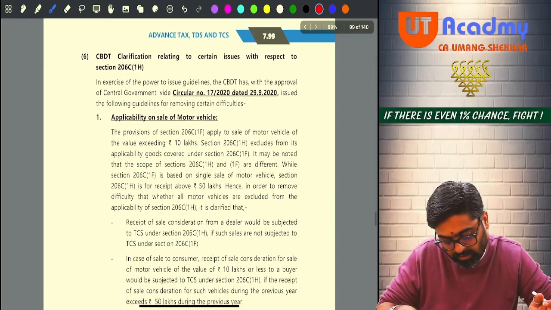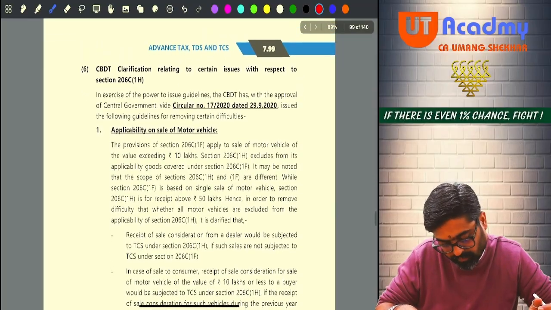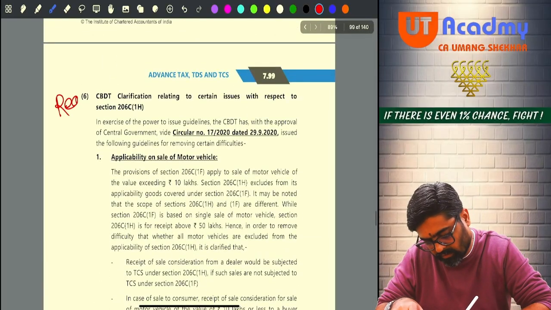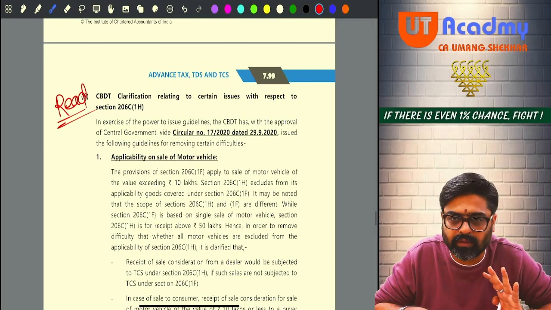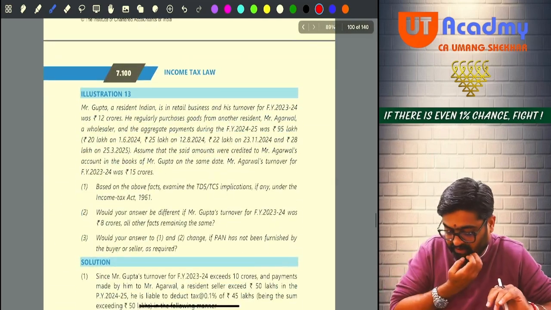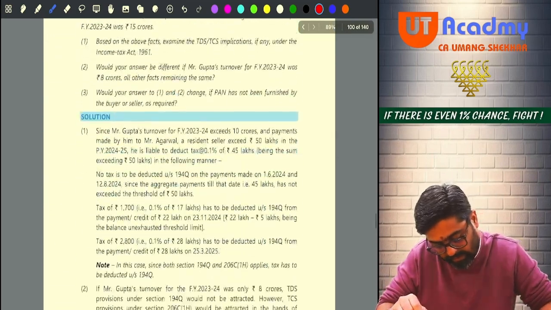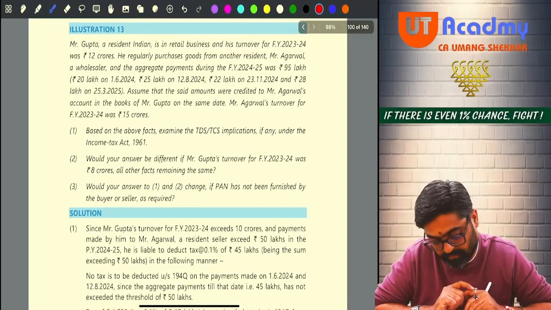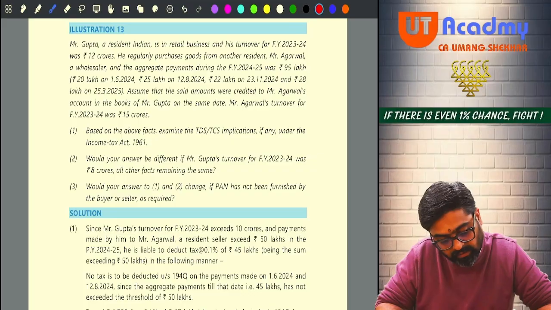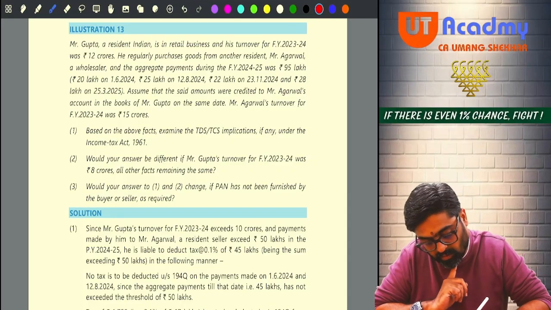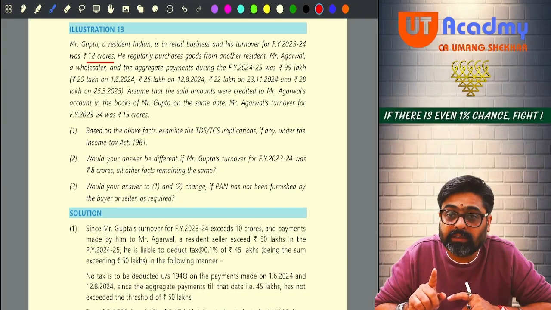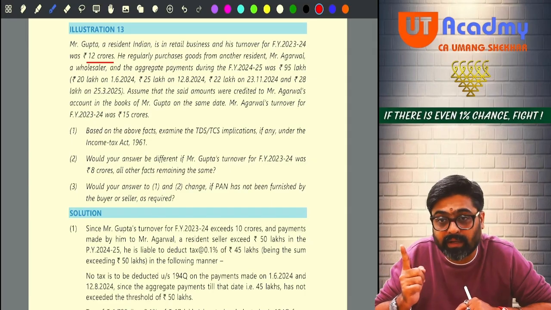Yes, 206C 1H. Read this also once. Read it only once. This is also important. Read it only once. Okay. Now, illustration number 13. I'll start with this illustration. Mr. Gupta, a resident Indian, is in retail business and his turnover for last year was 12 crore. Okay. Mr. Gupta is a resident and his turnover for the last year was more than 10 crores, 12 crores.